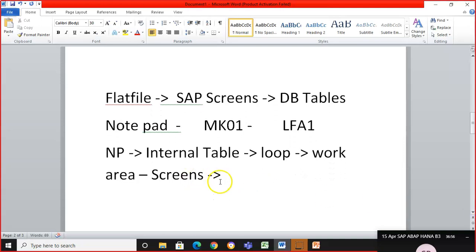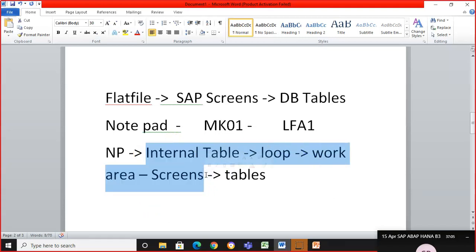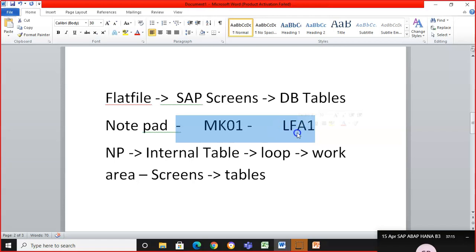Now the screens to tables. What we are going to do is write a program which actually enables all this process. If you enter the data and save it in the screens, automatically it will be getting into the tables because it's predefined. We are not going to define that if you enter MK01 it should enter into the LFM1. No, it is not required because that's a predefined SAP standard concept.